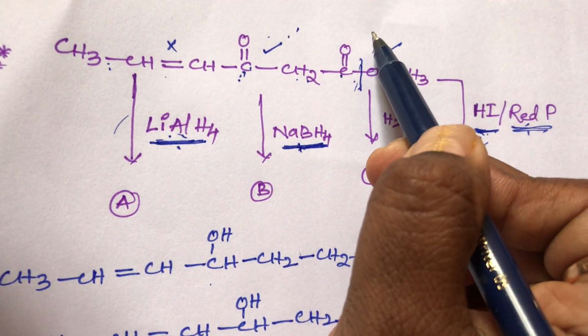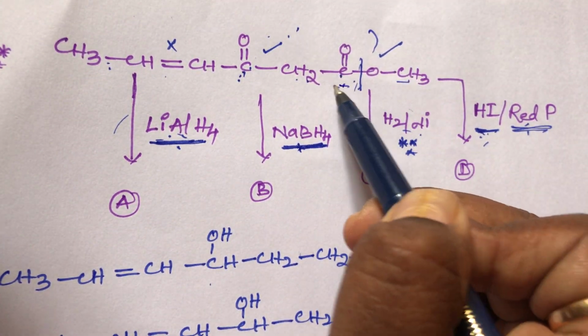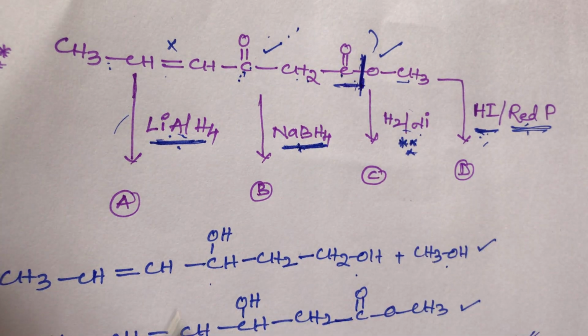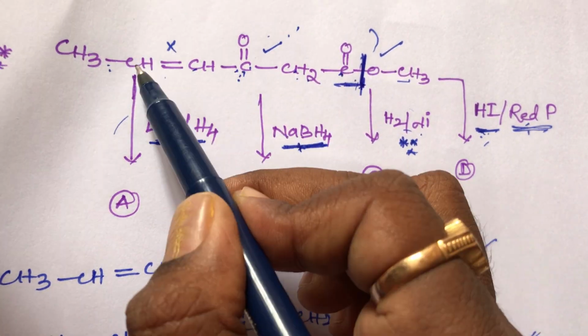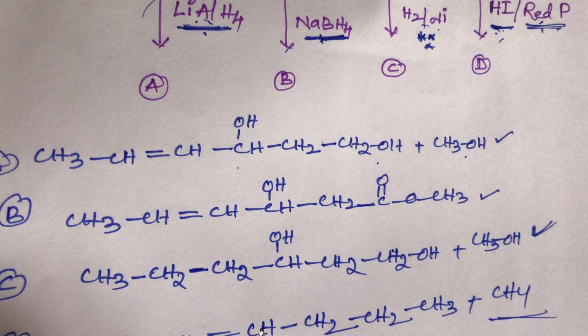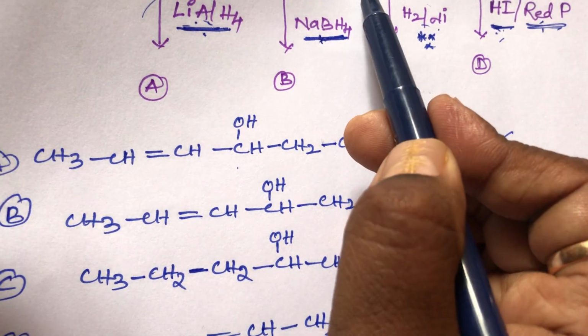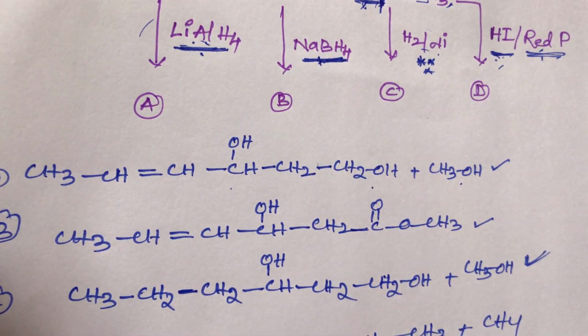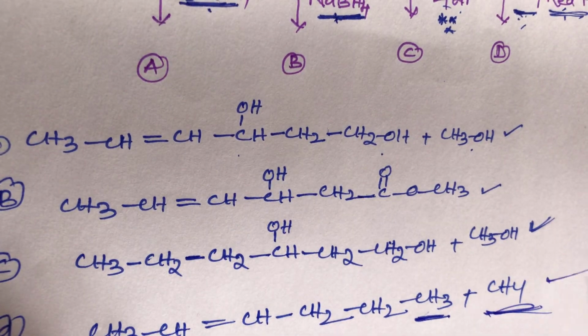This ester group is converted into hydrocarbon, with bond cleavage here, student. So what is the final product? There are 1, 2, 3, 4, 5, 6 carbons. The 6th carbon, the CO group, is converted into CH3, and the OCH3 group is converted into CH4. This is the final product.